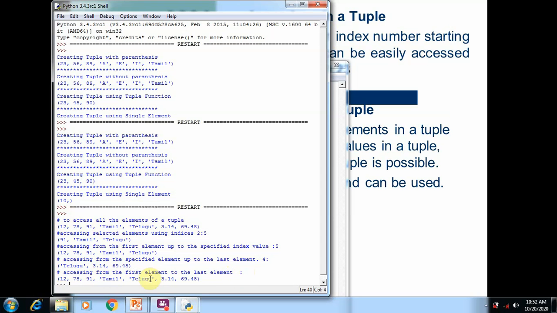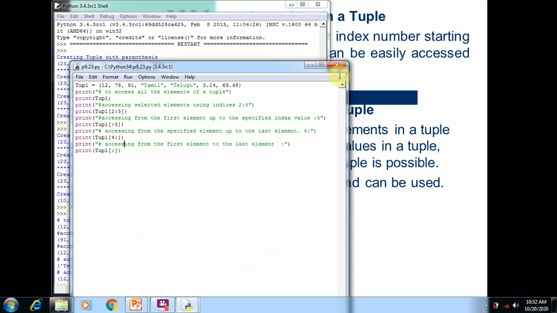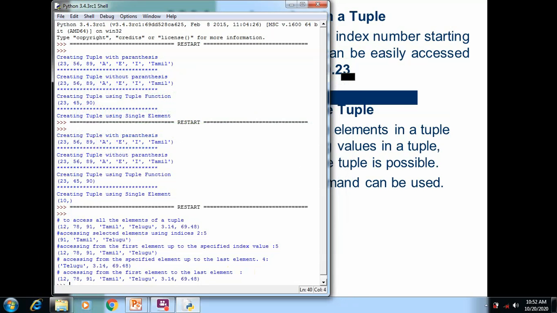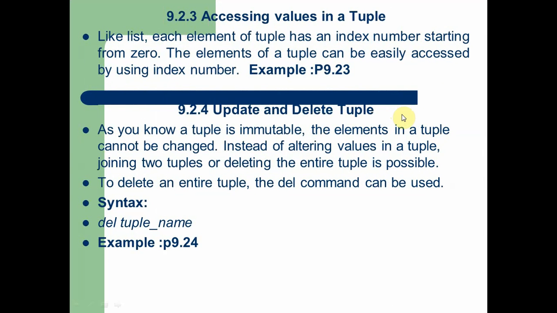It means all the elements of the tuple are printed on the screen. This is how we can access the tuple element. So the same thing we already discussed in list. Now we are going to see how to update or delete the tuple element.